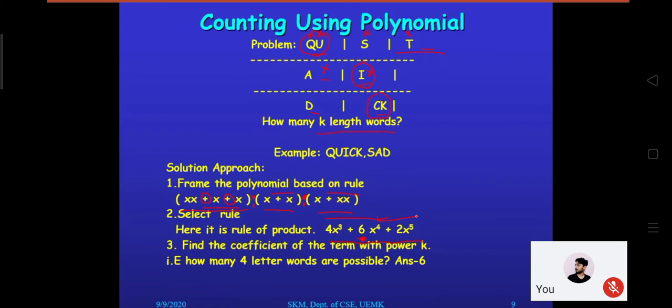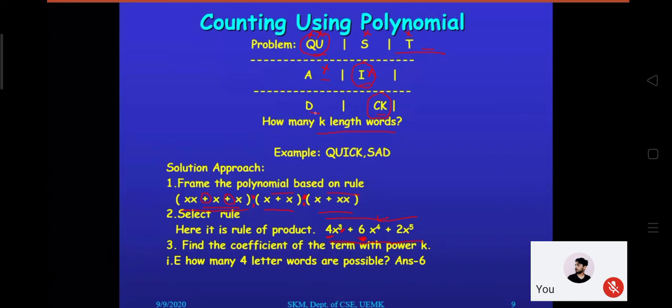What is the question? How many k-length words can you frame? So which one actually denotes k here? The power of x denotes k. So x to the power 3, that is x cube, that cube portion represents 3 length words. How many? The coefficient represents 4. So which are the 3 length words? Like SAD, SID, TAD, TID. Look carefully, 4 it is coming. Manually we have done it, and your polynomial is also saying that 4 three-length words are possible.